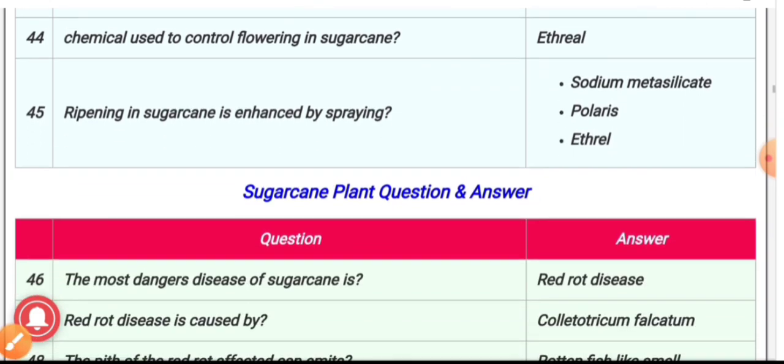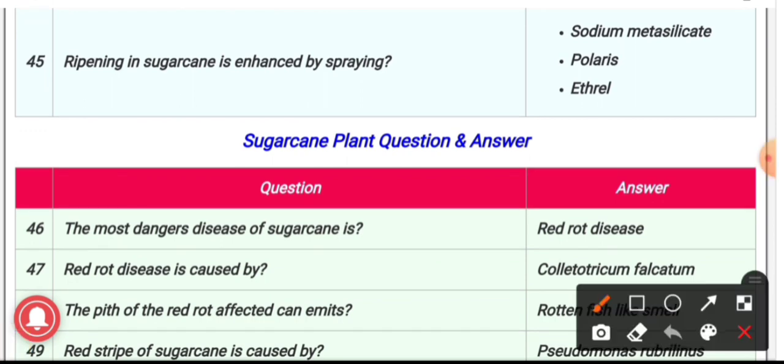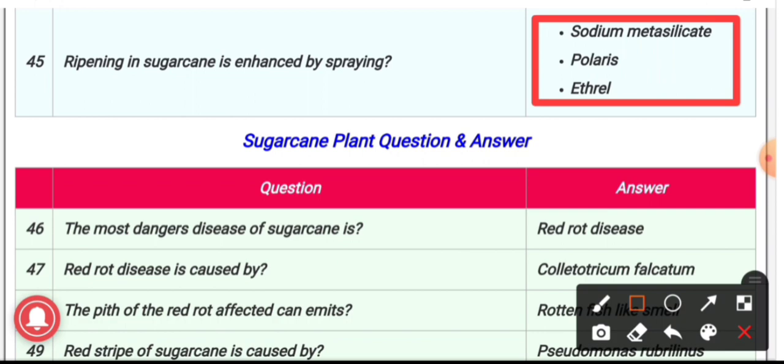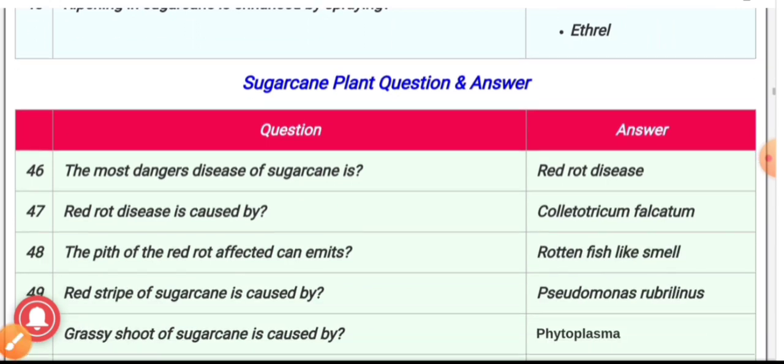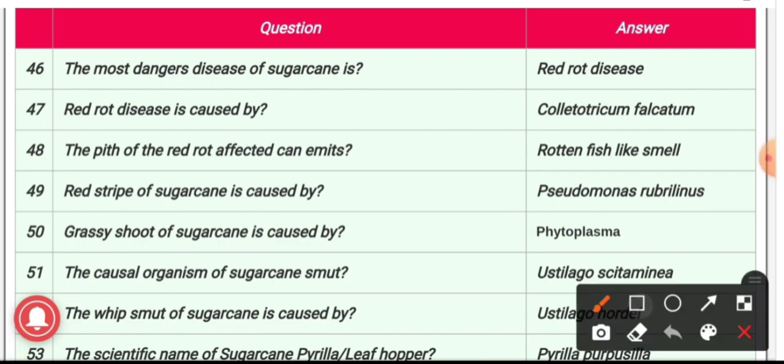45, ripening in sugarcane is enhanced by spraying. We can enhance the ripening process in sugarcane by the application of sodium metasilicate, Polaris and Ethrel. 46, the most dangerous disease of sugarcane. The answer is red rot disease. It is the most dangerous disease of sugarcane crop.